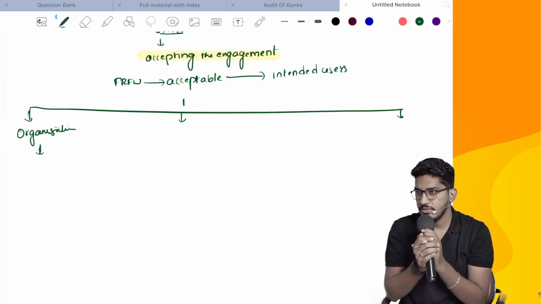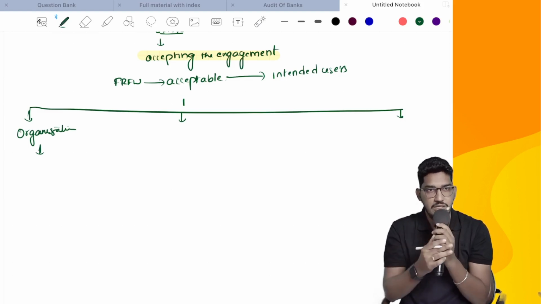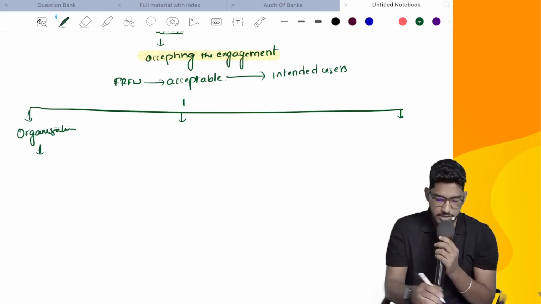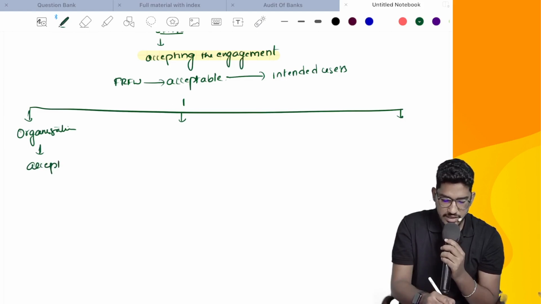acceptable or not. If some good organization has given the standard, will we presume it is acceptable or will you doubt it? We will presume it as acceptable. Generally, we will consider it as acceptable.